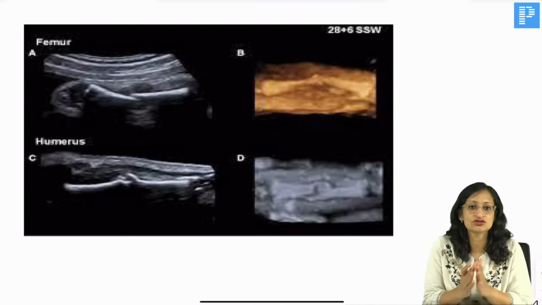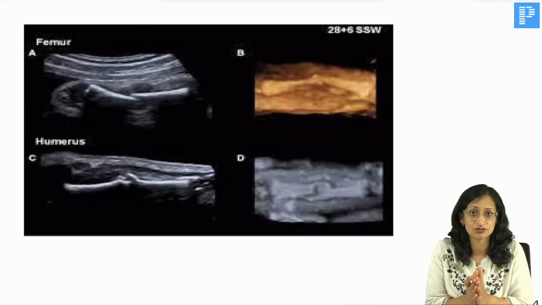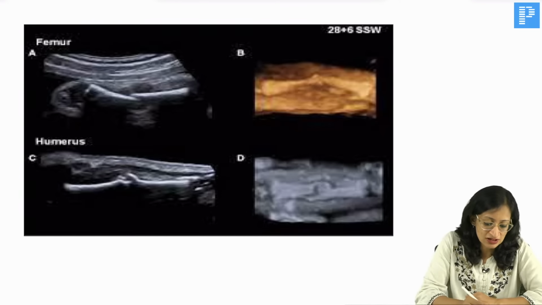What do you see here? So, these are pictures of antenatal ultrasound, okay, where you can see the fetus and you can see that the limbs of the fetus are showing fractures. So, if you are seeing multiple fractures in utero, in a fetus, what will you think of? The bones of the fetus must be so fragile that even in utero, in a protected environment, it is fracturing. What will come to your mind?